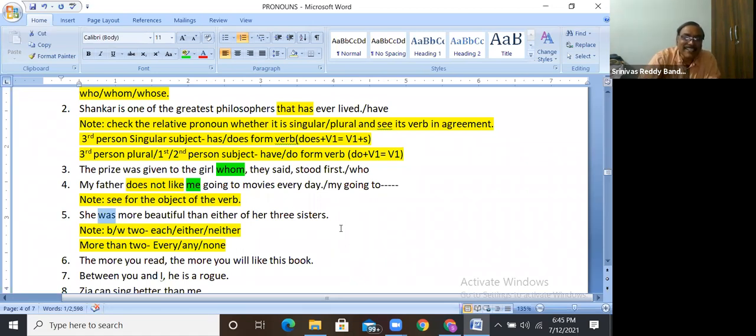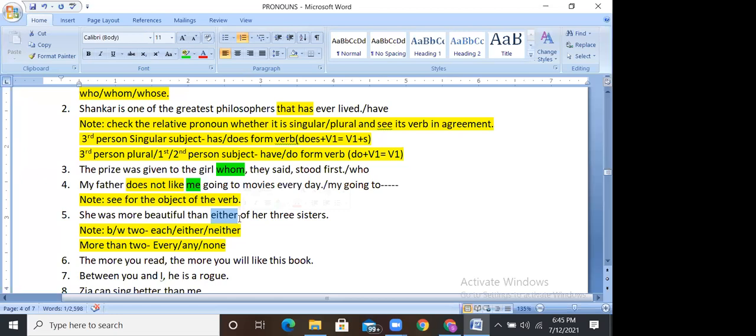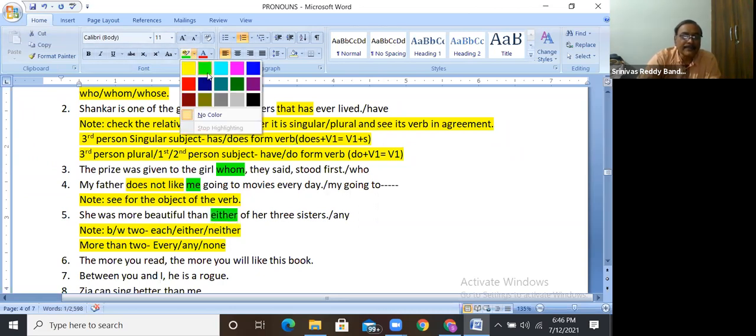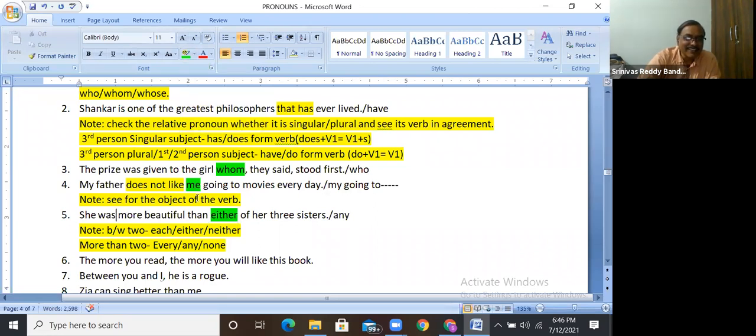Here the mistake is either of her 3 sisters. Why do you think she is beautiful now? Okay, forget about it here. The mistake is either of her 3 sisters is wrong. You have to use any of her 3 sisters. So it should be any of her 3 sisters in the place of either. This one is wrong. Even if you want me to change, I will change it. No problem.